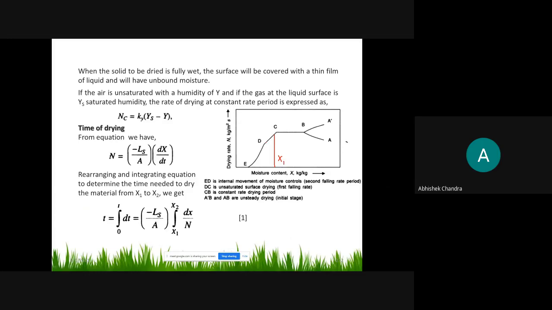You can take x3, x4 also, but for derivation purpose you can take, देखो, this is x2. This is lower than the xc, यानी this falling rate is this portion. This will start from this point, यानी at this point from the critical moisture content से this will start. लेकिन we are taking the constant rate period के लिए the reason we have taken from x1 to x2, यानी this reason.